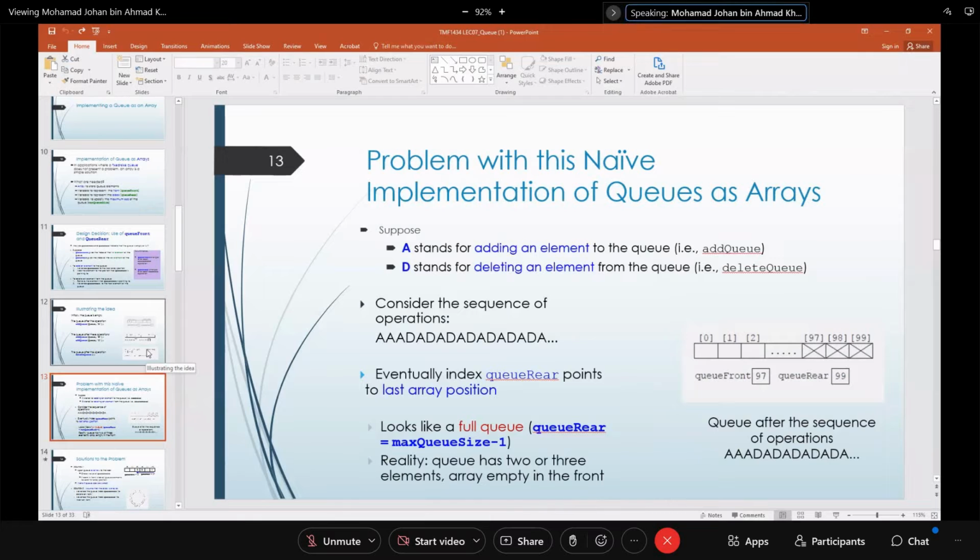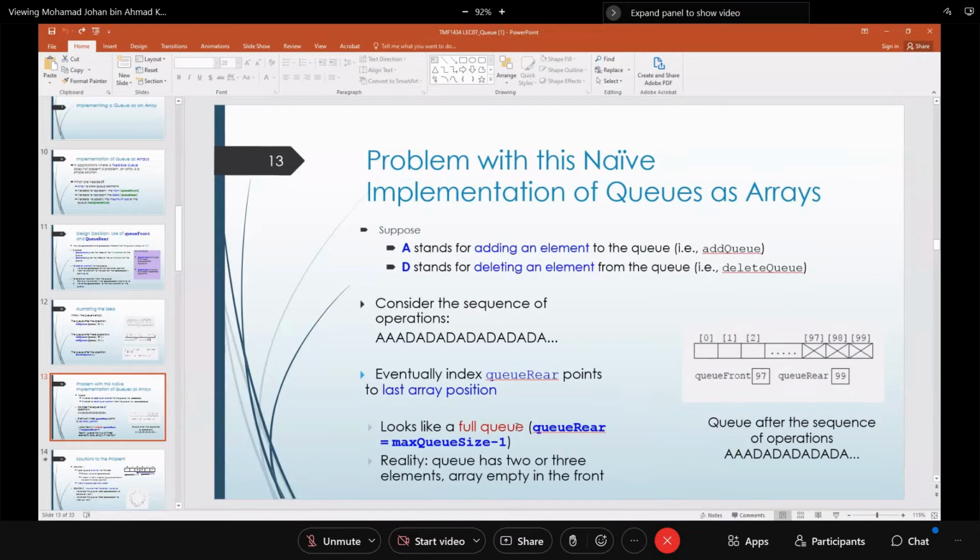Now a little bit confusing. With queue rear near the data 97, 98, 99, the last data is at queue rear 99. So here got data, here got data, here got data. A lot of delete queue operations happen until queue front becomes 97.